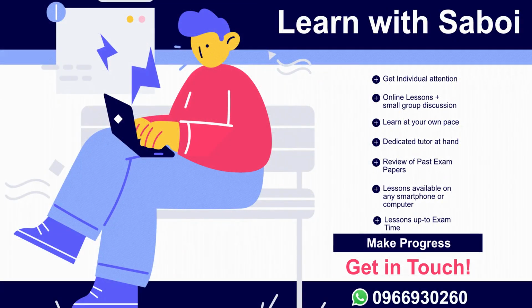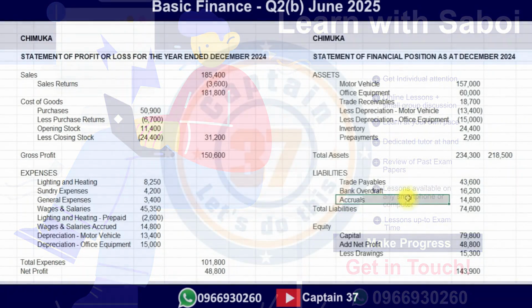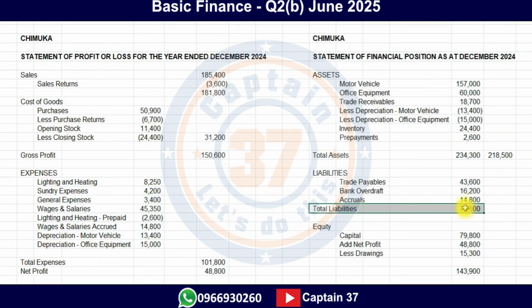Total assets, okay. Liabilities are okay. Trade payables, bank overdraft, accruals, the same. Total liabilities, nothing wrong with liabilities. Equity, we have capital, okay. We have net profit, which is okay. Then we have less drawings, which is not okay. Because it's less, we're supposed to subtract this, not add it. So instead of 15,300, this is supposed to be less 15300.